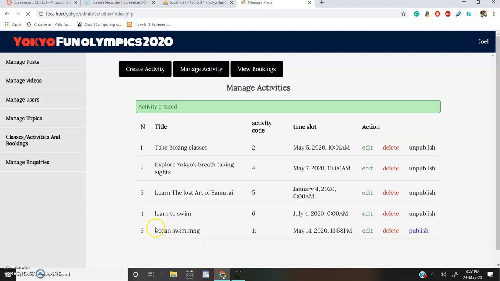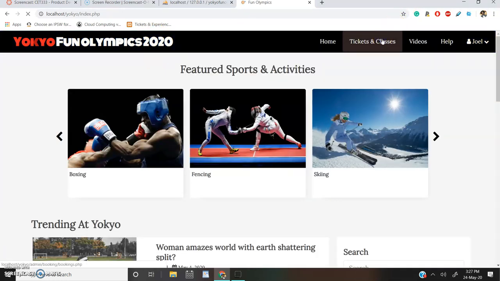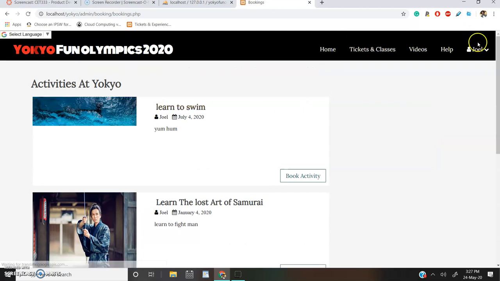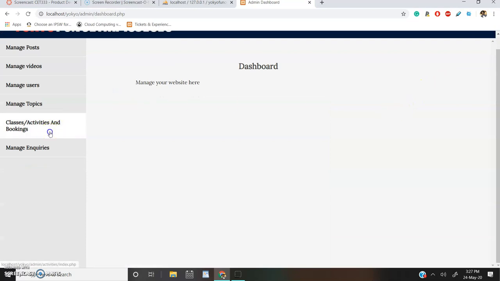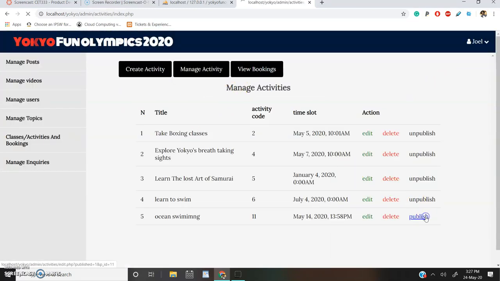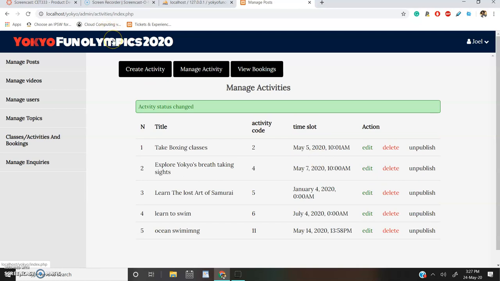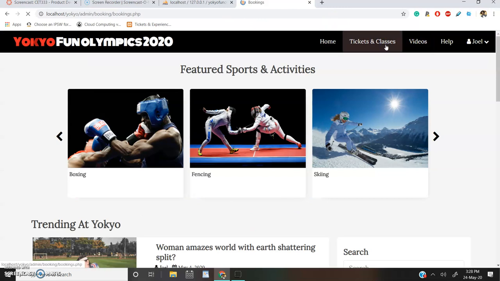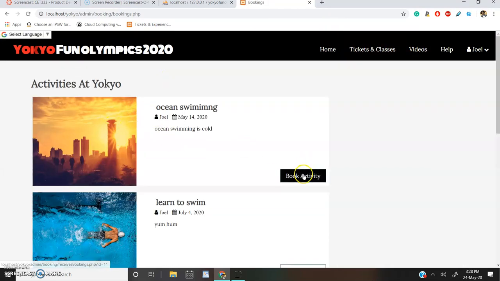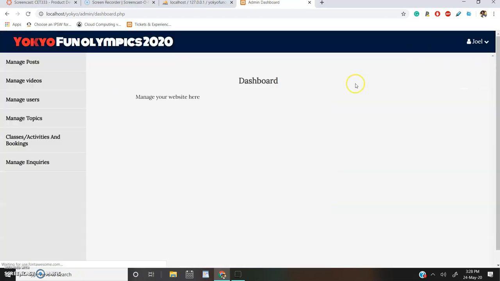Now, if we add it, we can see ocean swimming here. But if we go to our front end and look for the class, we will not see it, and that's because it's not been published. So what we need to do is publish the activity. And if we go back to our classes and activities, we will see that it's here, and of course it can be booked and the whole shebang. Of course, also you can see that only administrators can see the dashboard from this end.